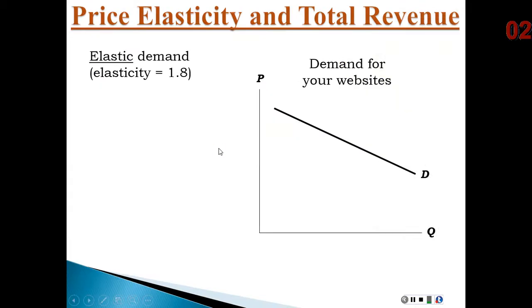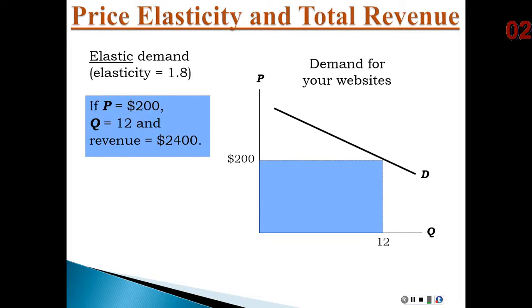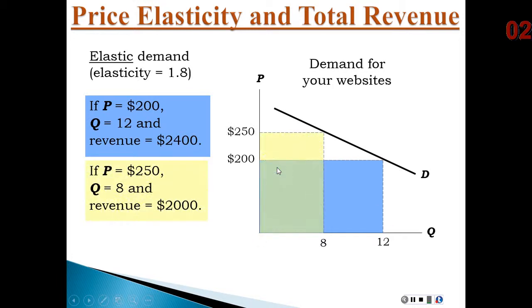Let's look at an example of this. We have elastic demand here of 1.8. There's a website firm that's charging $200 per website. They manage 12 websites at a price of $200, and therefore their revenue is $2,400. 200 times 12, $2,400. They raise their price to $250. What would that do to their revenue? Well, obviously they would lose some customers. Let's just say 4. So now they'd only have 8 websites.